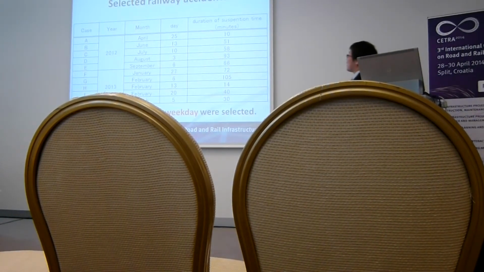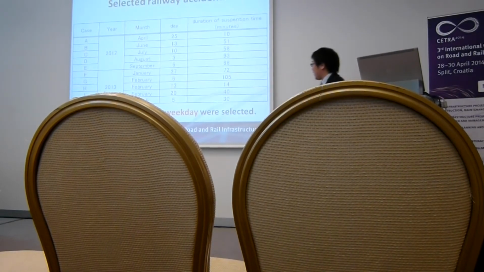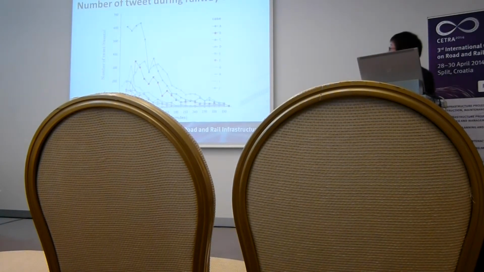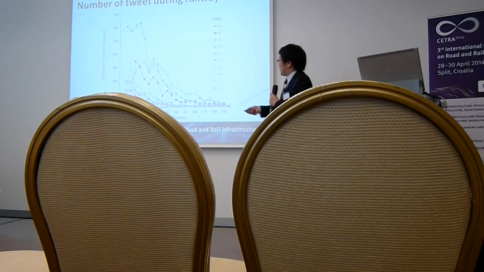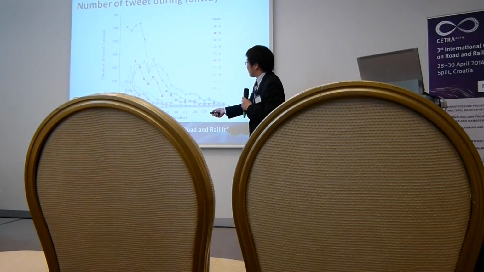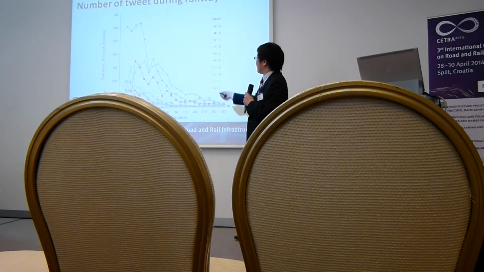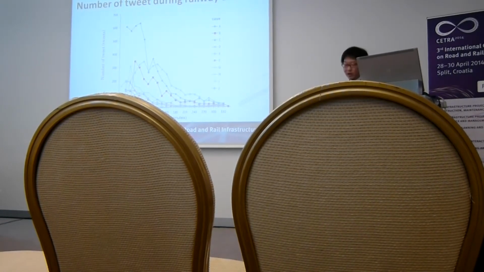Next, the selected railway accidents. Ten railway accidents on a weekday were selected, like this. This figure shows the number of tweets during the railway accidents. In each case, firstly, the number of tweets grows rapidly. After the peak, the number of tweets decreases gradually. This is the tendency of tweets during a railway accident.